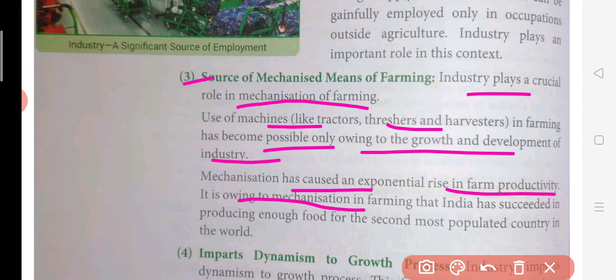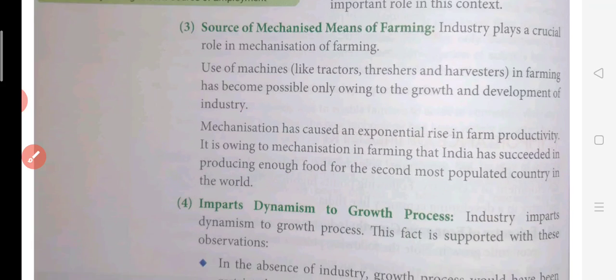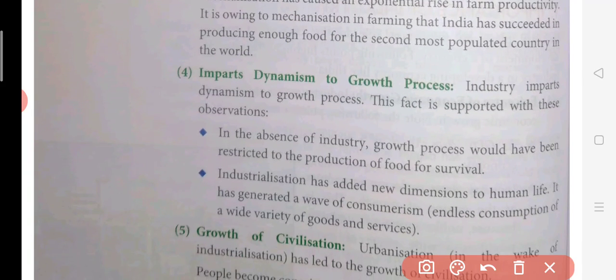Okay, it's owing to the mechanization in farming that India has succeeded in producing enough food for the most populated country in the world. India is already a populated country, and because of the use of machinery in the agriculture sector, there has been a lot of good production in terms of food grains. Because of this increase in productivity, India was able to cater to the huge population and provide them with all the food grains. Now, the fourth point is that industry imparts dynamism to this growth process.